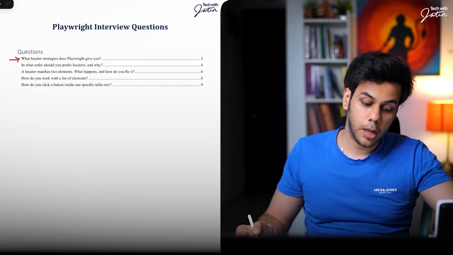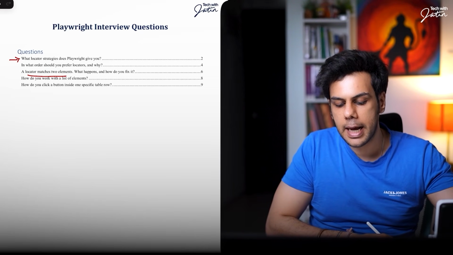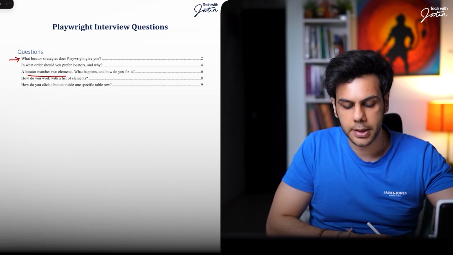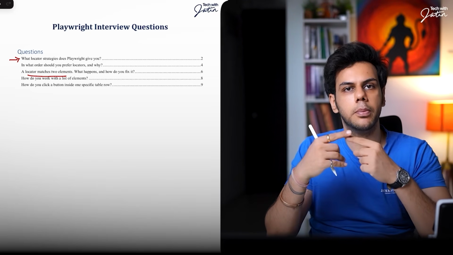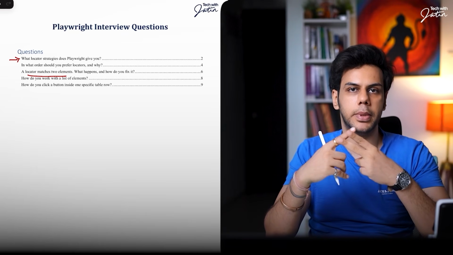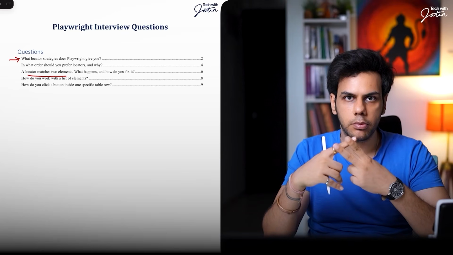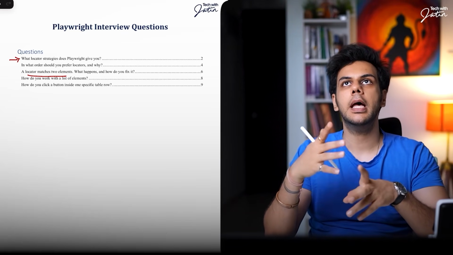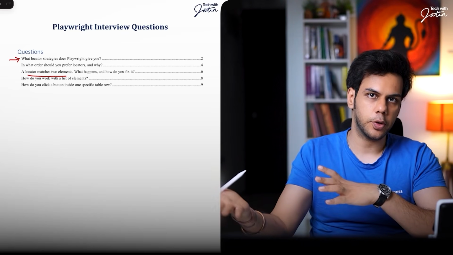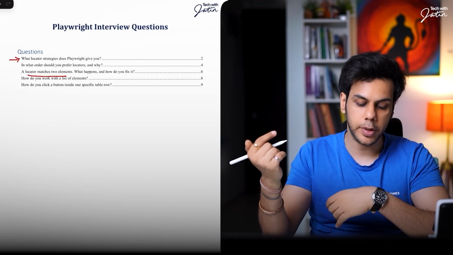The next one: a locator matches two elements. What happens and how do you fix it? So let's say you're using a particular locator, and with that locator you got two elements. What is going to happen, particularly with Playwright, and how can you fix it? That's something that we will be covering. Again, it's a scenario driven question.